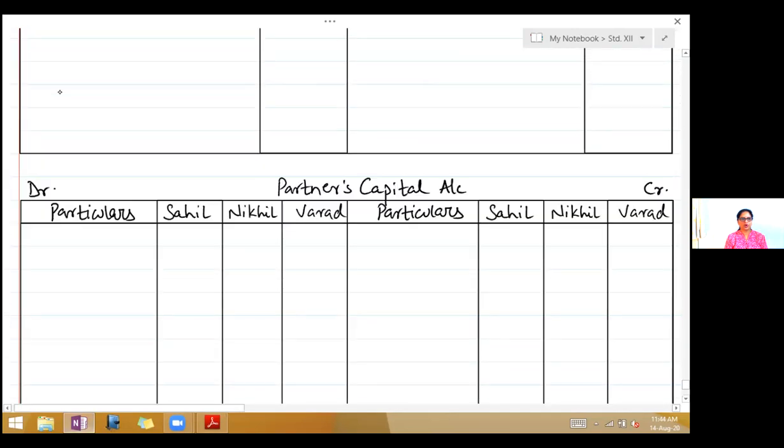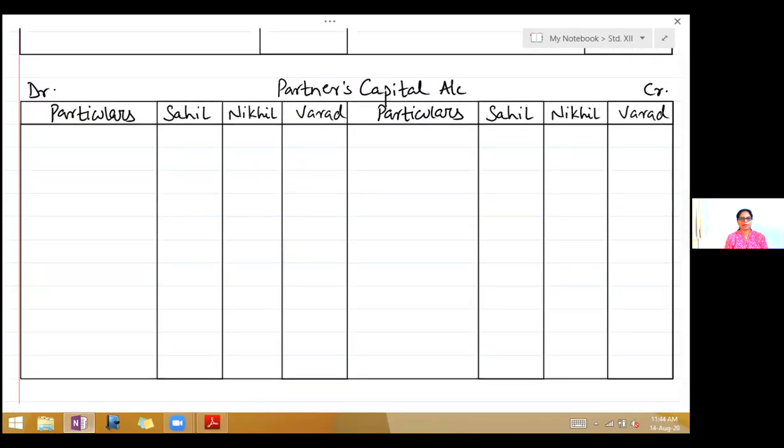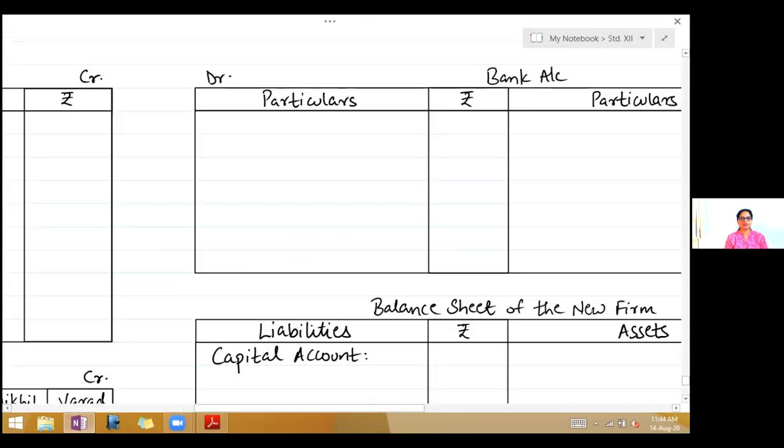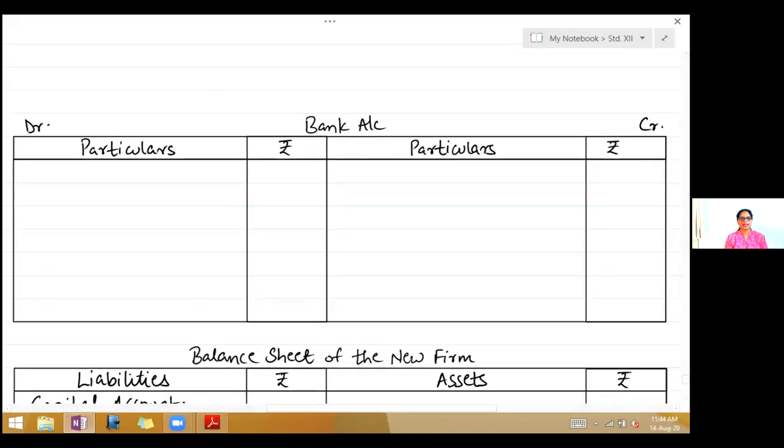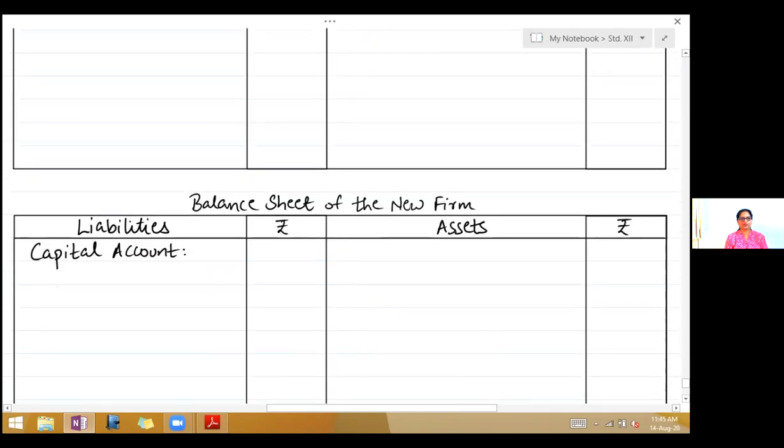Next, you will draw partners capital account. Now here the partners are Sahil, Nikhil and Bharat. Both the sides debit credit. The third account to be drawn is cash account. And balance sheet of the new firm.